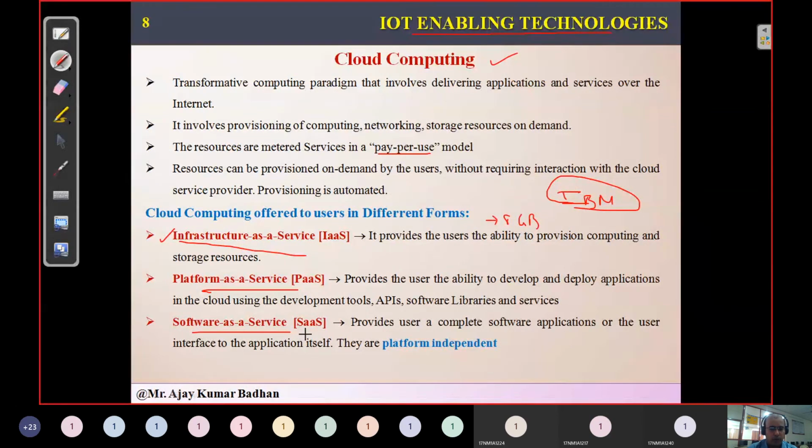For example, the best example is your Office 365. Now, due to Teams, you people are able to access Office 365 and you can do all the wonders whatever you want to do using that particular application. But if you want to buy it, you want to have that in your system, well, it's not possible. You may have to pay around some 4,000 or 5,000 rupees and you have to download it. Okay, and then you can start using it. So it's highly costly, right?